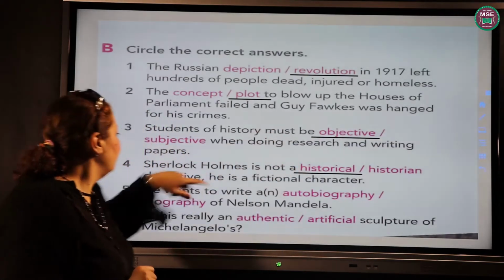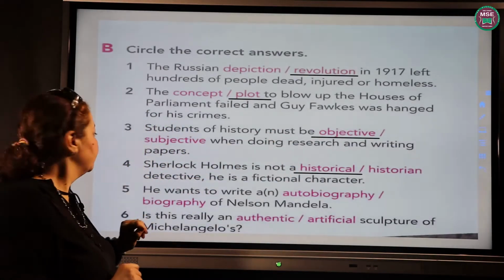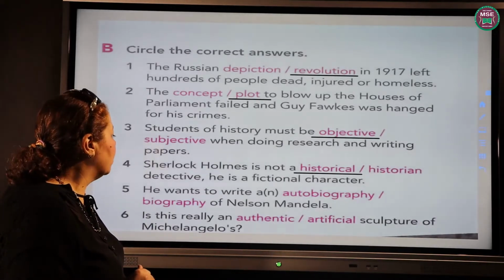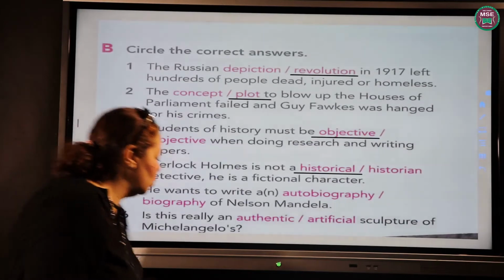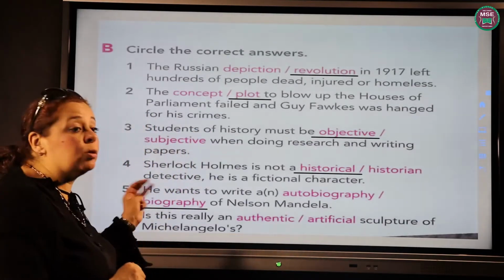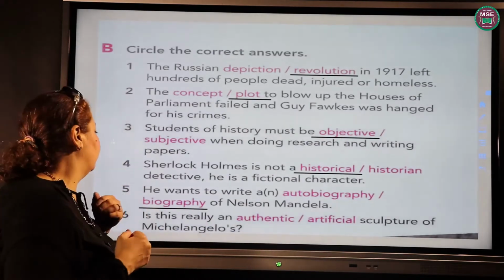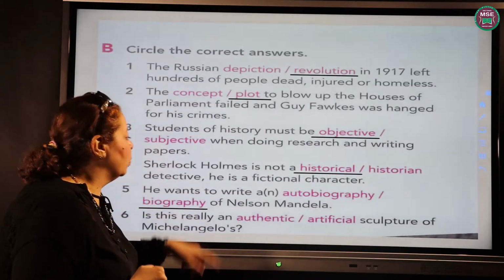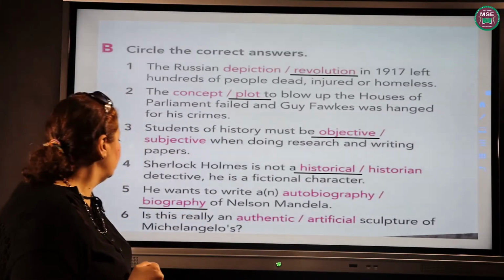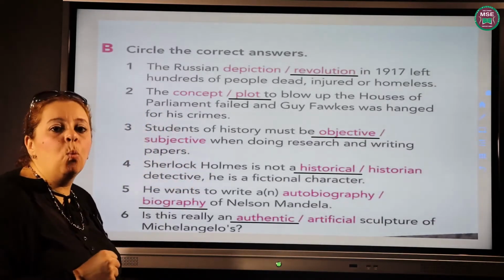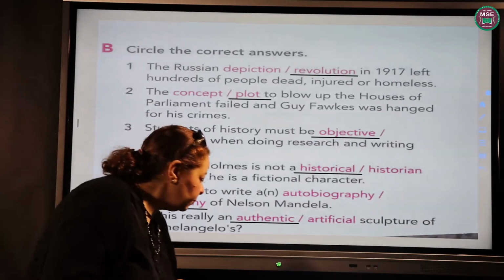An adjective followed by a noun. He wants to write an autobiography or biography of Nelson Mandela. So here it is biography, because he is going to write about someone else, not about himself. Is this really an authentic or artificial sculpture of Michelangelo's? Authentic, the real one. Okay?